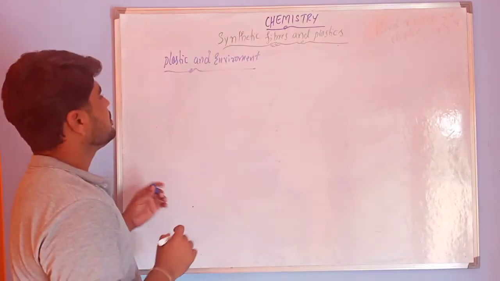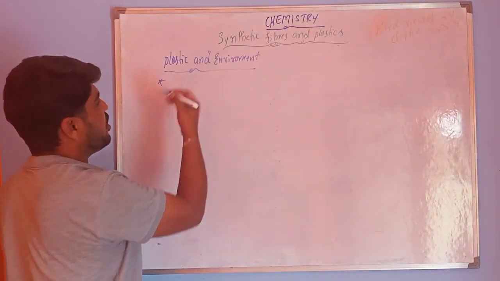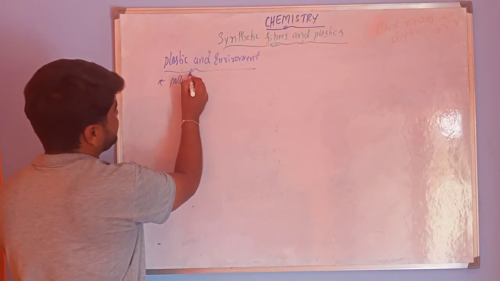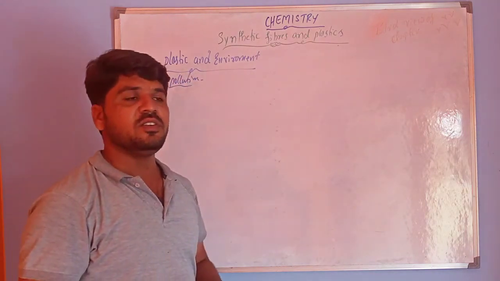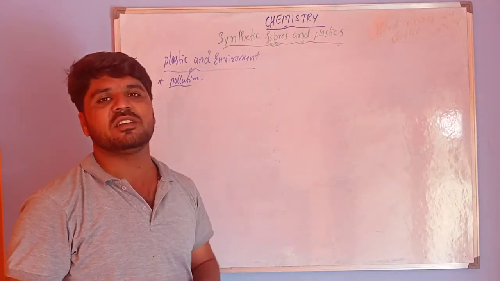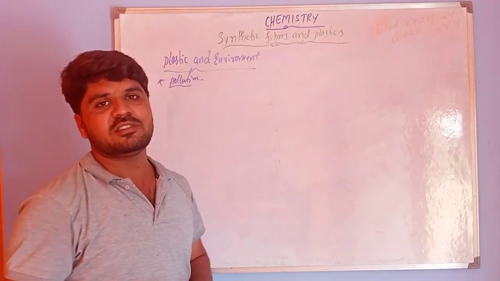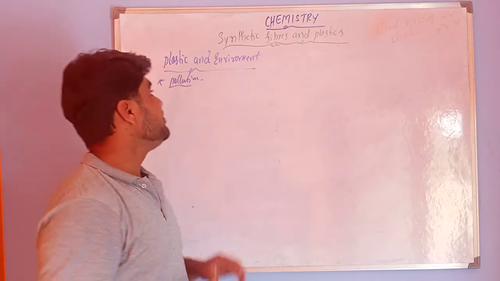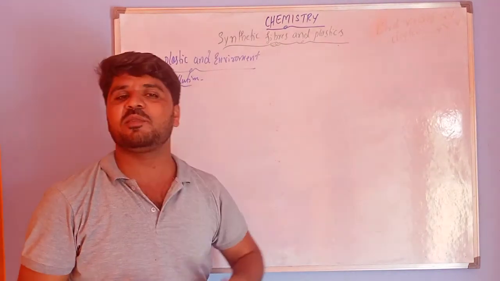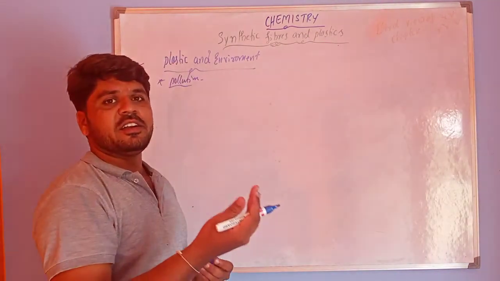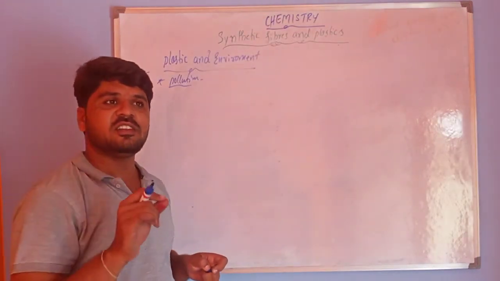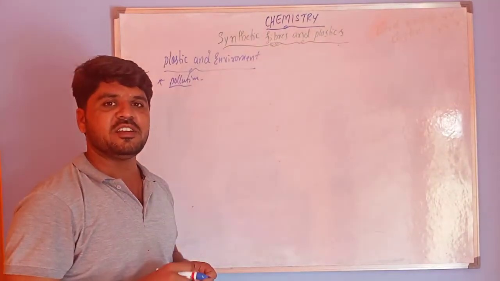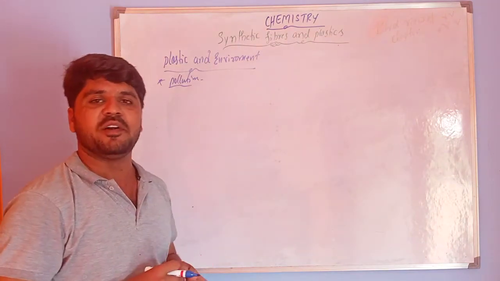And then it gives pollution. In soil pollution, if you throw plastics onto the soil, it reduces the fertility of the soil. If you throw plastics into water bodies, they get contaminated with plastics. They reduce the oxygen content in the water bodies. This is dangerous to aquatic life.